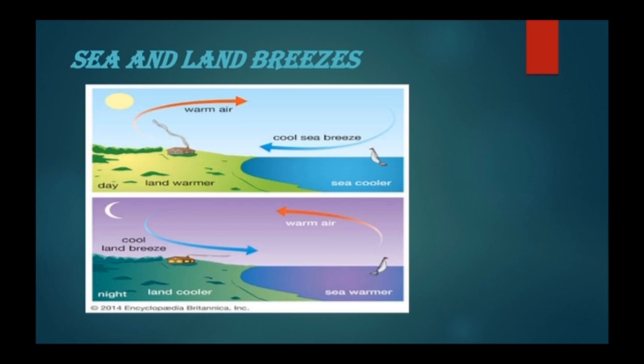So that air then and the sea water is still warm that time. So the sea water, warm water, produces the warm vapor. From that we'll get the warm air, and that warm air gets lighter and it will come towards the land, because the land air that time became cool. And the land air goes to the sea. So this is called the land breeze.